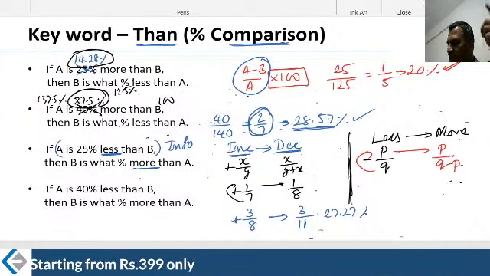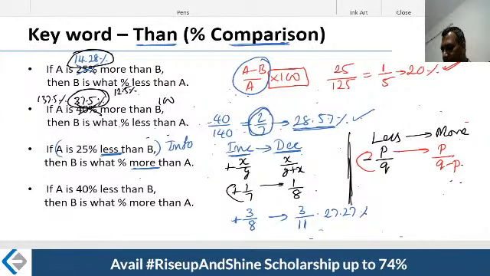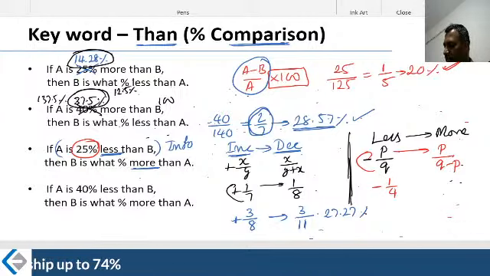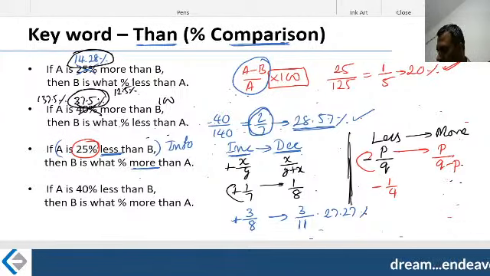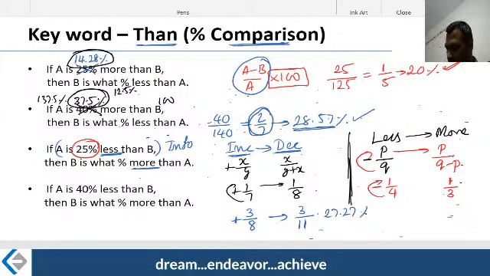Now here in this technique, you are changing the denominator. Kind of opposite, you retain the numerator. Take a look at this question. 25% less, minus 1 by 4. How much more, therefore? The numerator is going to be 1 as it is, and the denominator is 4 minus 1, which is 3. Therefore, B is nothing but 33.33% more.